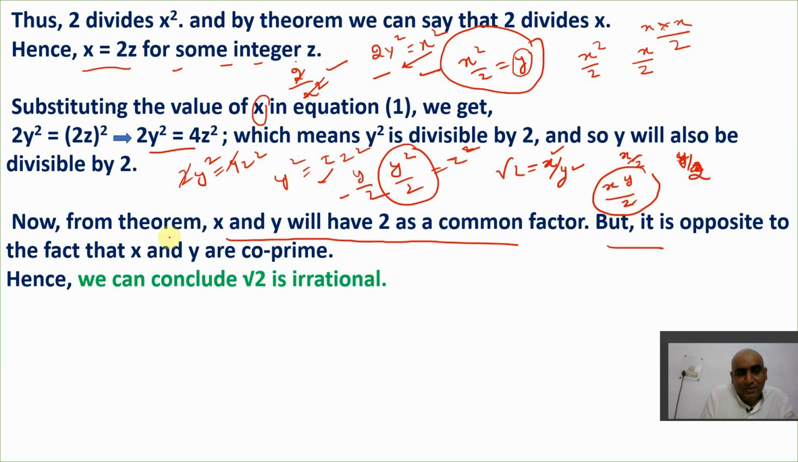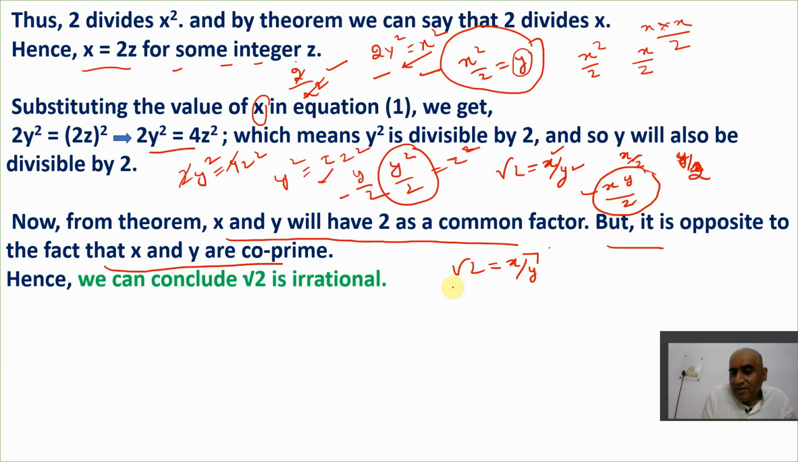But it is opposite to the fact that x and y are co-prime. So it's very, very obvious. Just now we get to know about it. If it takes the form of a rational number, these numbers are integers which are co-prime. But when we solve this, we get to know they are still not co-prime because they still have a factor of 2. Both have a common factor of 2. That means it's not co-prime.